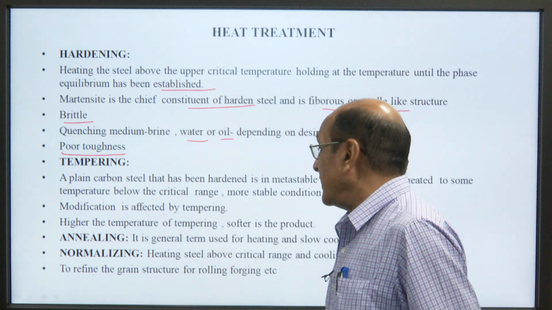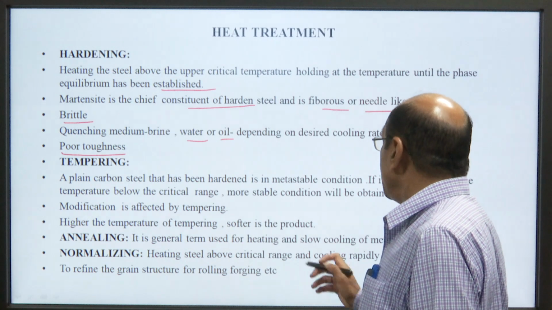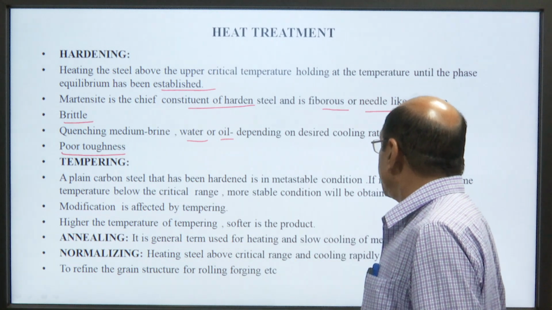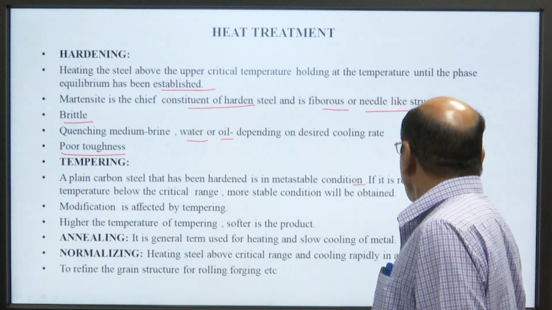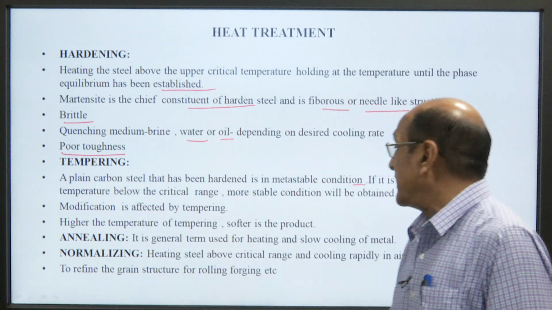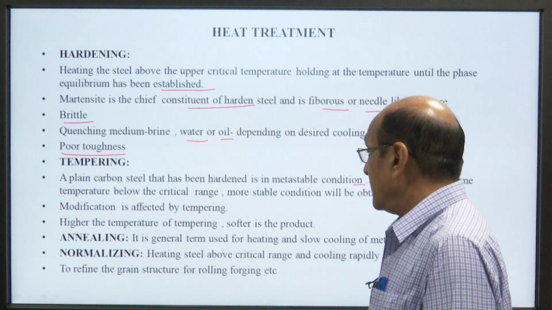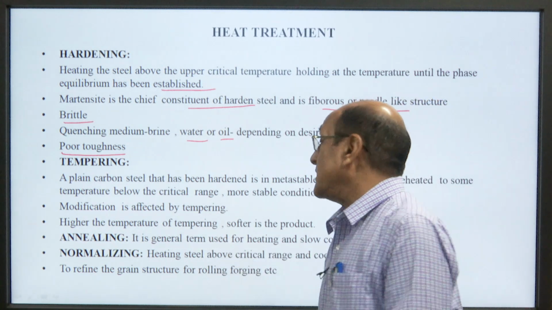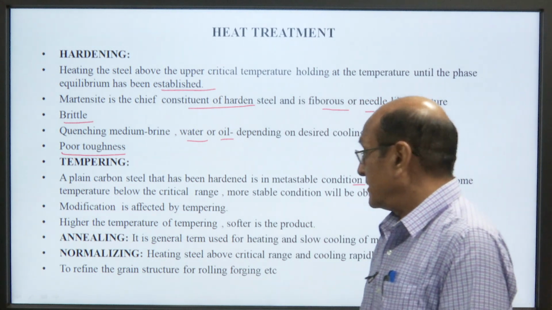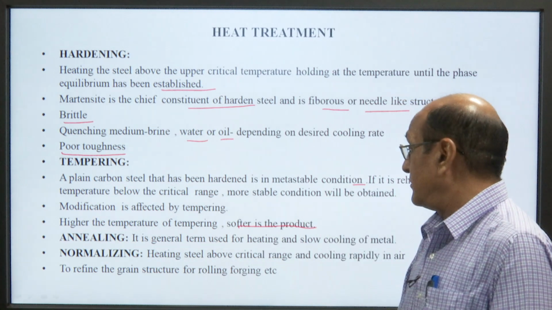Now, come to the tempering. A plain carbon steel that has been hardened is in a metastable condition. If it is reheated to some temperature below the critical range, a more stable condition will be obtained. Modification is effected by the tempering. The higher the temperature of tempering, the softer is the product.